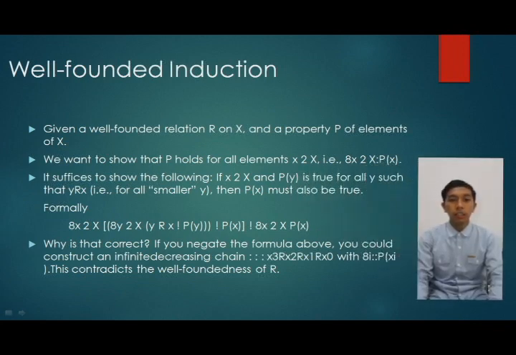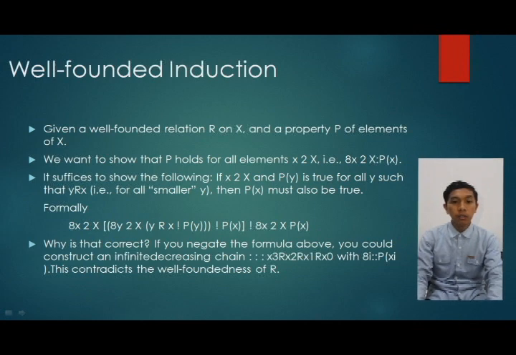Well-founded induction. Given a well-founded relation R on X and a property P of elements of X, we want to show that P holds for all elements. It suffices to show the following: if x is in X and P(y) is true for all y such that y R x, that is for all smaller y, then P(x) must also be true.